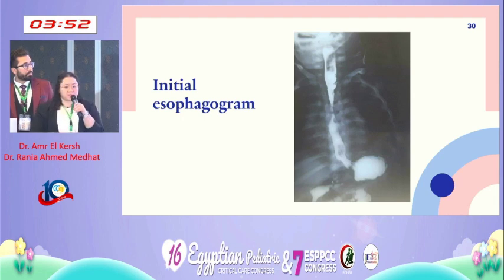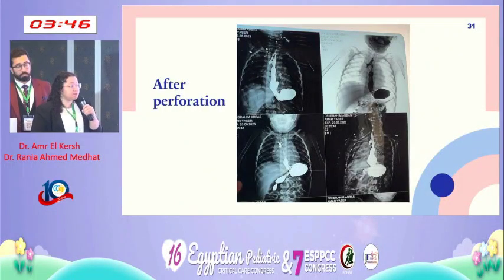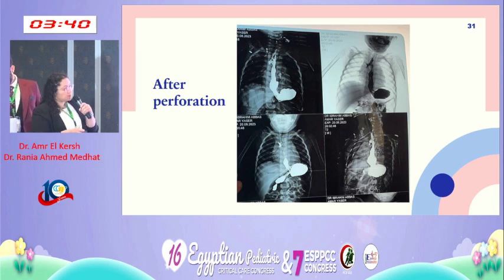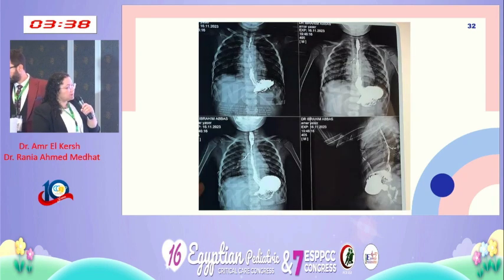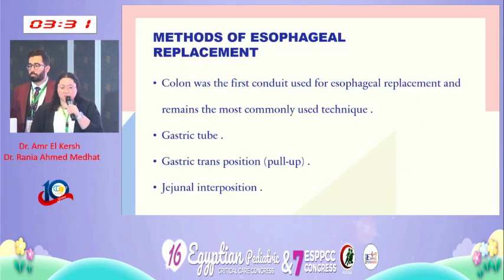So this was his initial esophagogram, where we can see the stricture before the dilatations. This is when he presented to us after he had given the history of encountering a perforation. So as we can see, there is a perforation between the upper and the middle esophagus. As you can see here, the evidence of the perforation. So we took the decision that we need to replace the esophagus of this patient.